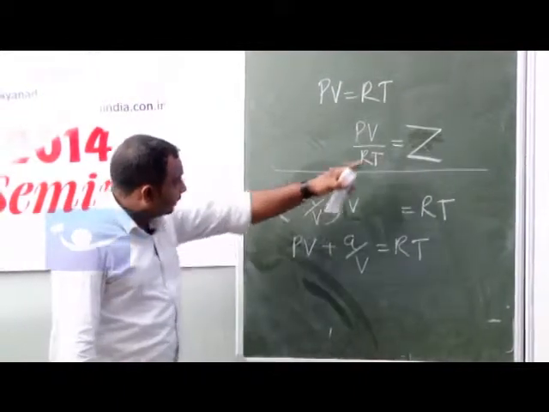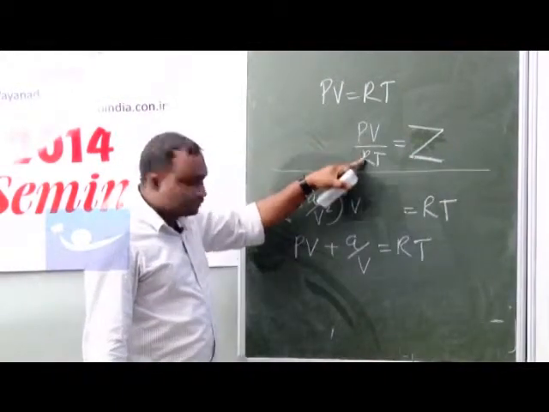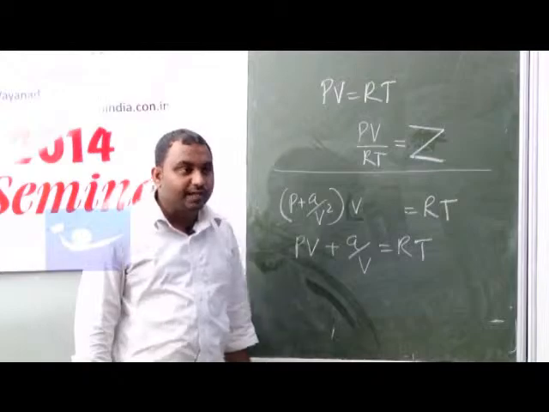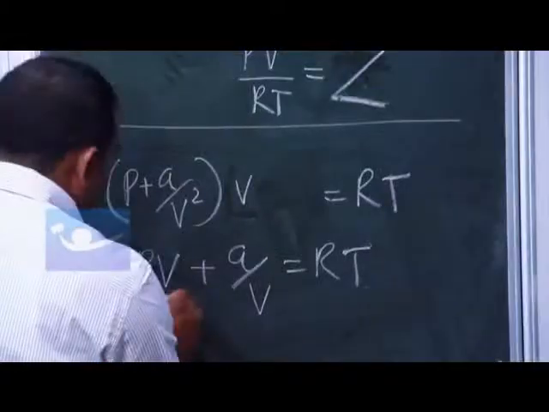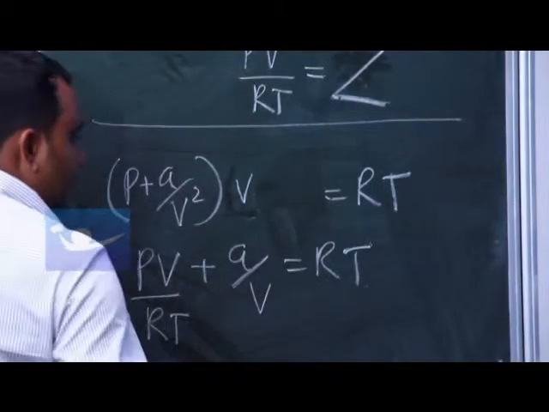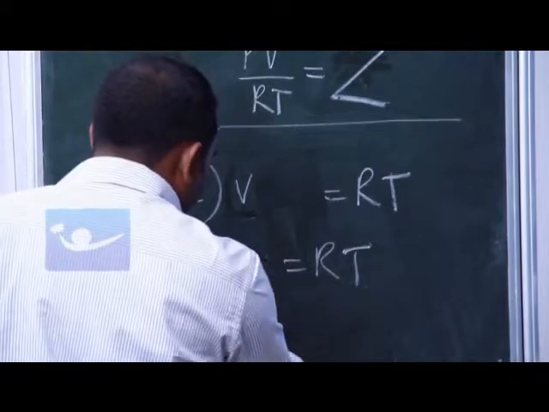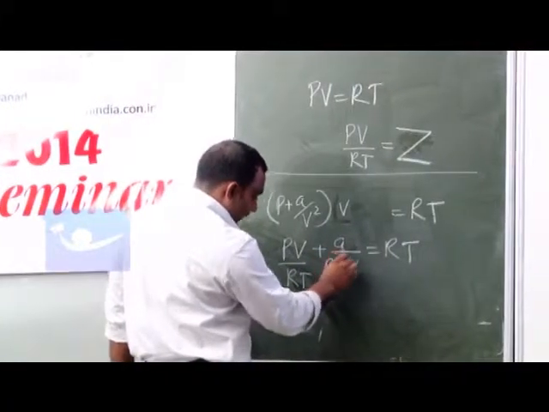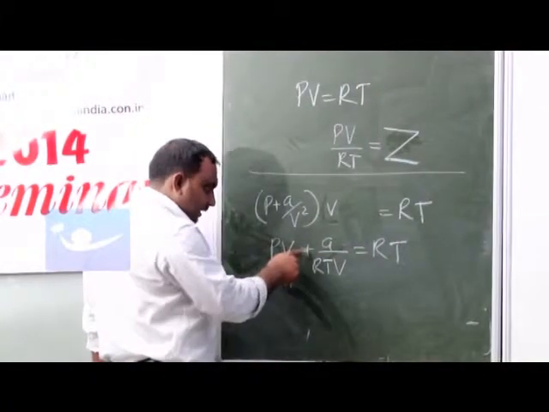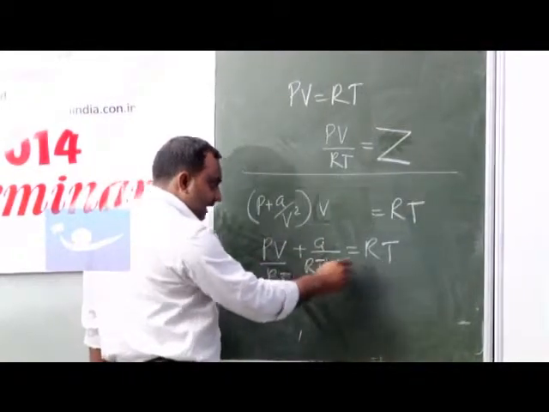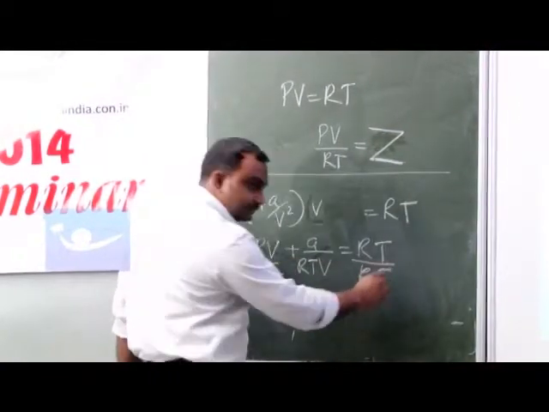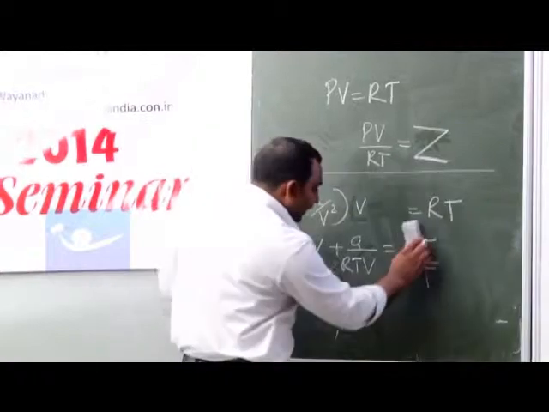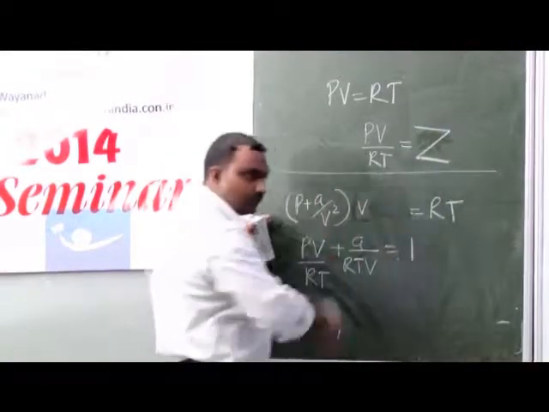So that you can write PV plus A by V is equal to RT. In order to get the Z, what you have to do? The whole equation you have to divide by RT. So PV by RT plus A by RTV is equal to RT by RT, and this RT by RT could be written as 1.